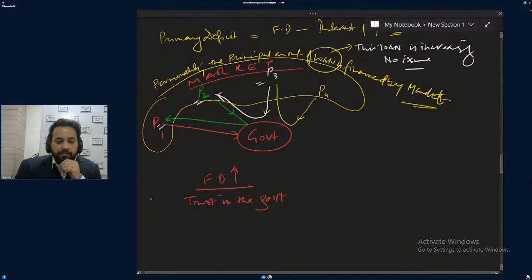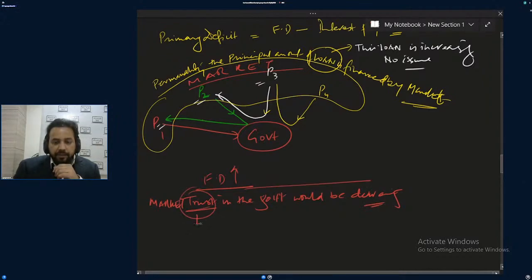Market trust in the government would be decreasing. And when trust is low, the market will not give money, or the market will be reluctant.